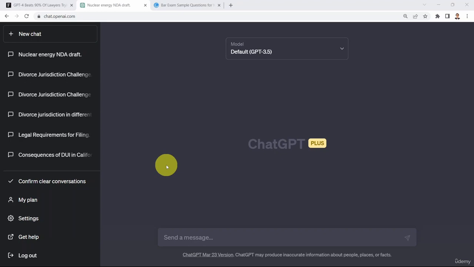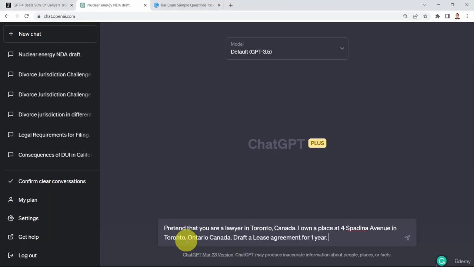In this lesson, we will learn how to leverage ChatGPT to draft lease agreements, employment contracts, and many more. So first, I'm going to ask ChatGPT to pretend that it is a lawyer in Toronto, Canada. Let's assume I'm going to give a scenario. This scenario could be that I own a place, for example, at a given address, and I would like ChatGPT to draft a lease agreement for 1 year of lease.